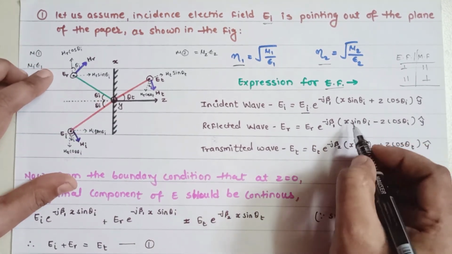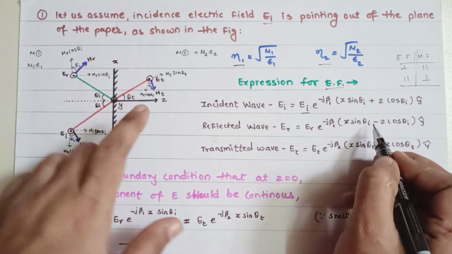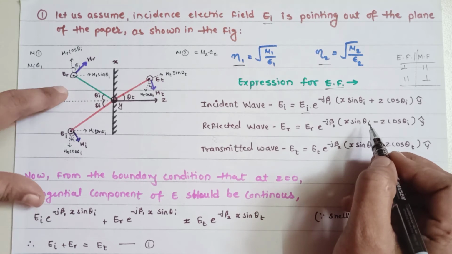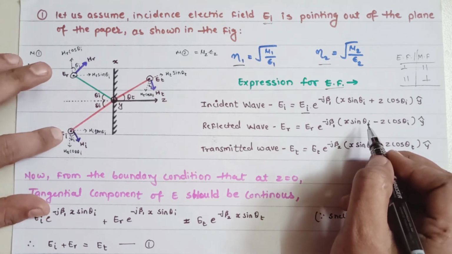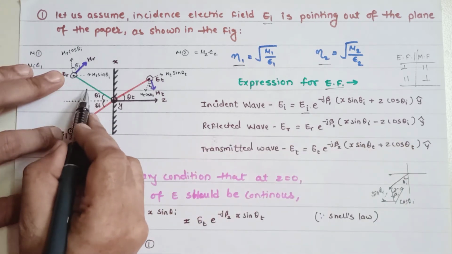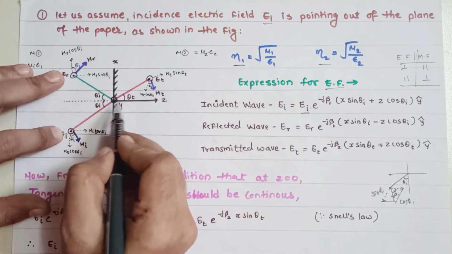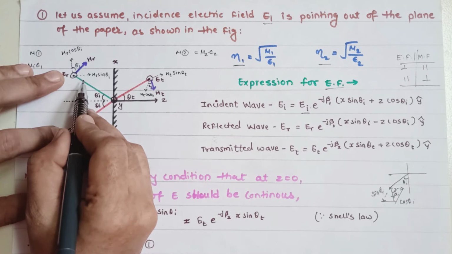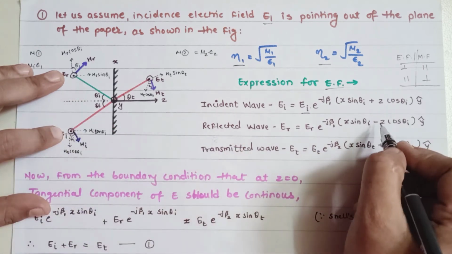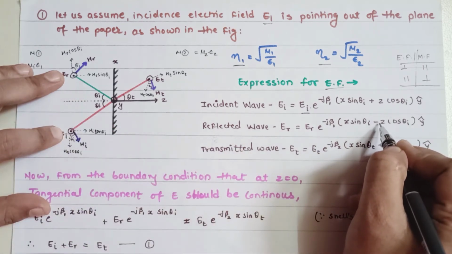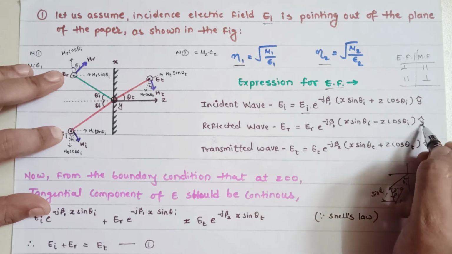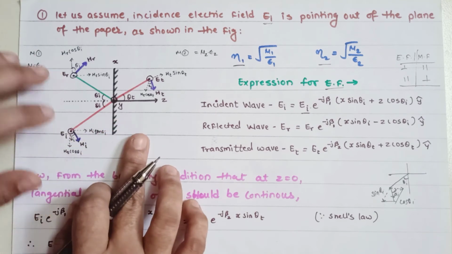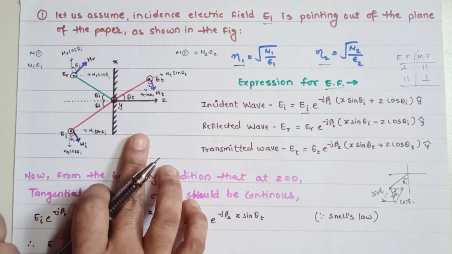Then in the bracket x sin theta I. अब यहाँ पे क्या कर रहे हो आप, reflected wave देख रहे हो, which is exactly opposite to your incident wave. So the changing of the sign will take place in sin theta and cos theta with respect to your x and z plane, because the direction is going to be changed with respect to the incident wave. So that's why we will get a negative sign here. Remaining all the things are going to be the same. y vector, because हम लोग in the y direction में study करें, because these are going to be pointing out of the plane of the paper.